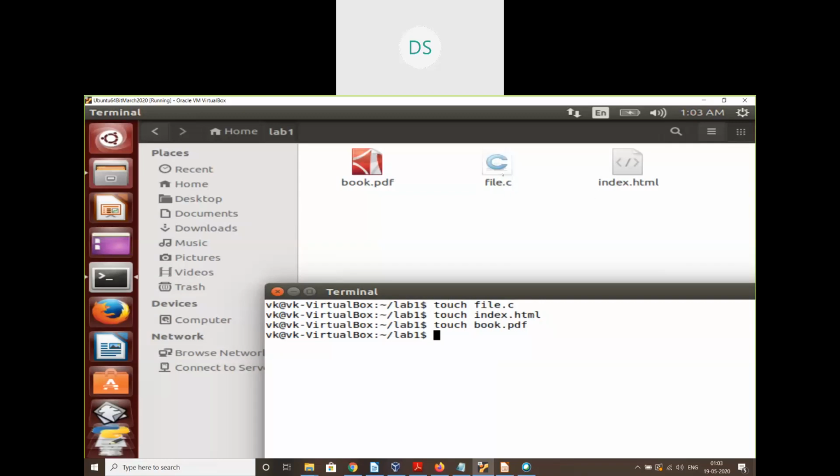So now we are interested in the C program, file.c. Let me open this file for editing purposes. I can open this file in different ways. One is to use an editor called vi, a Vim editor, or the Emacs editor. There are various editors which can be used to write a C program.